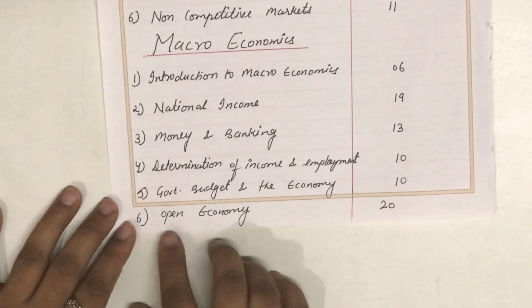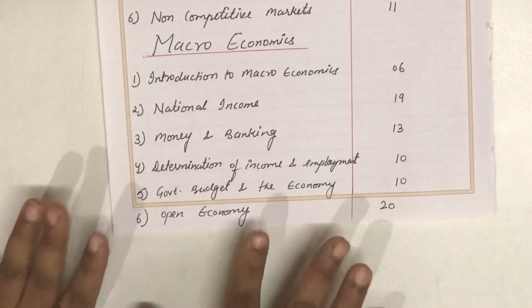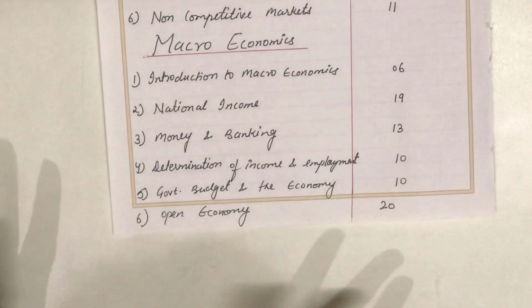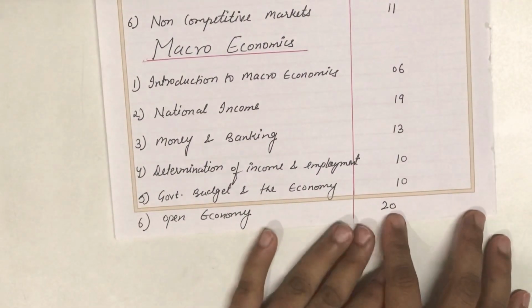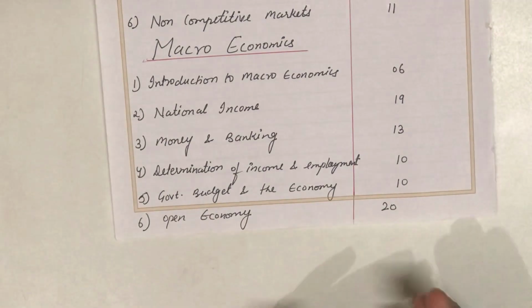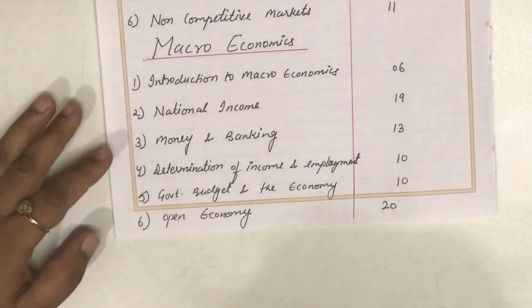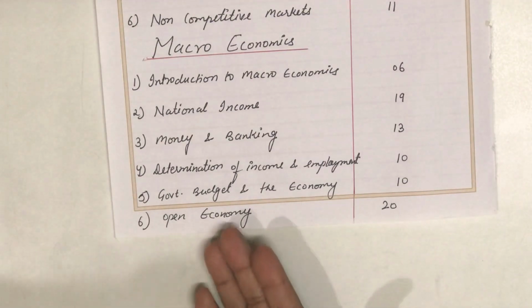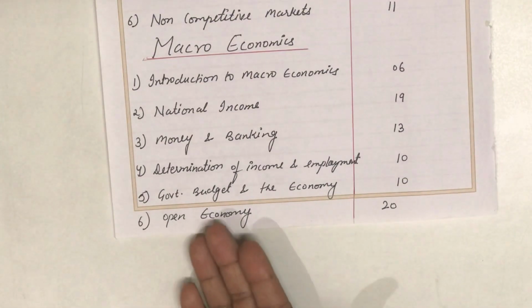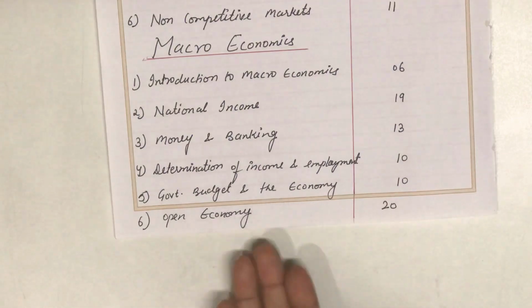The last one is open economy. This is a very small, very easy chapter, and the best part is we have got 20 marks for this particular chapter. So it is very interesting that we are getting very high marks for a much lesser number of pages, or you can say a very easy chapter.